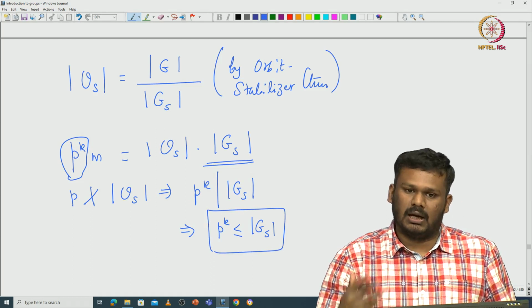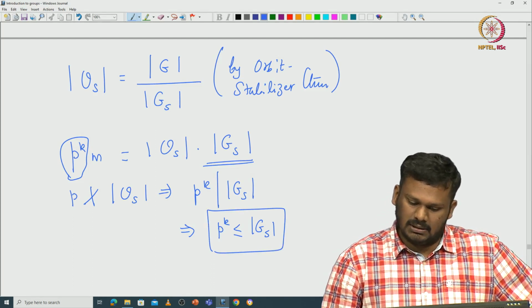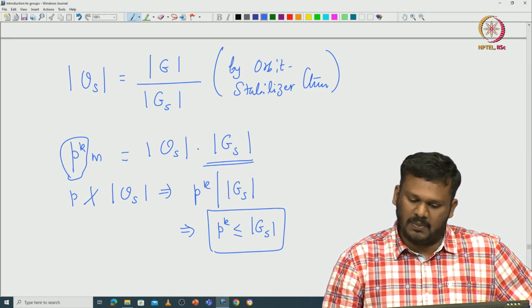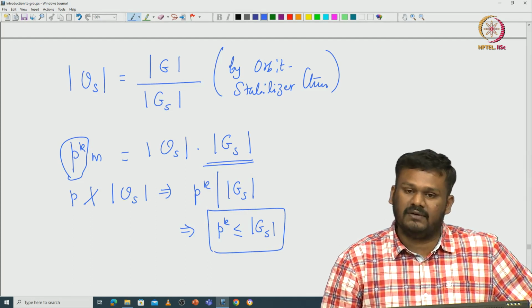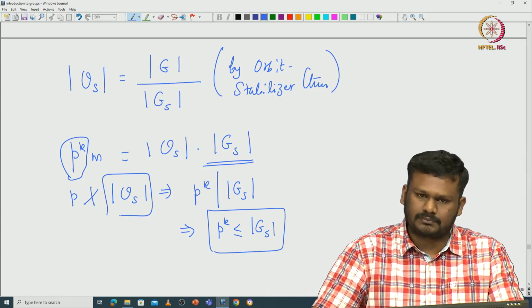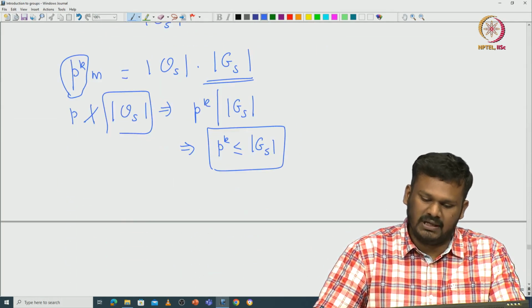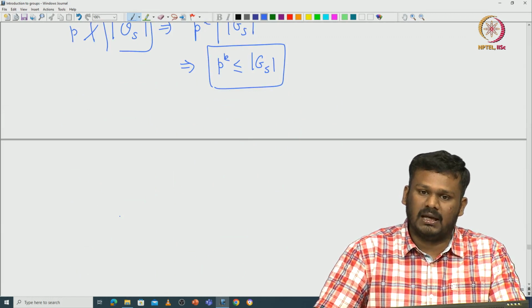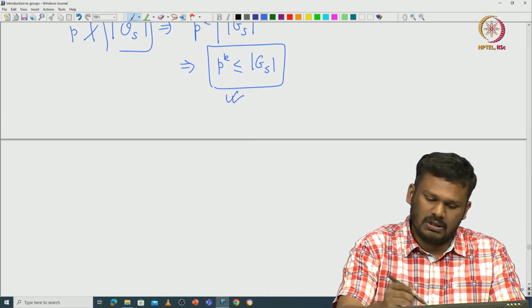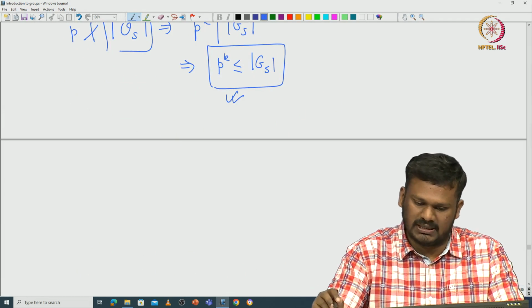Okay. So, the cardinality of this stabilizer indeed has at least p^k elements, because p does not divide the cardinality of the orbit. Okay. So, we wanted to prove that this stabilizer has exactly p^k elements. We proved one way, and we want to really compute what happens to the stabilizer.